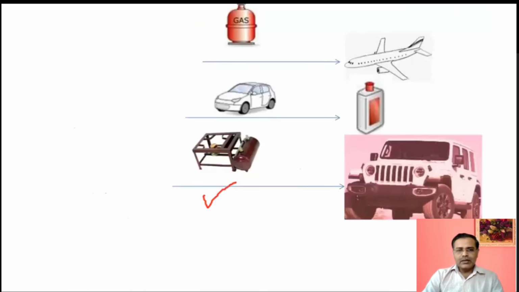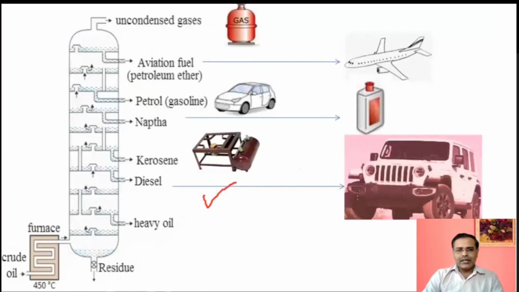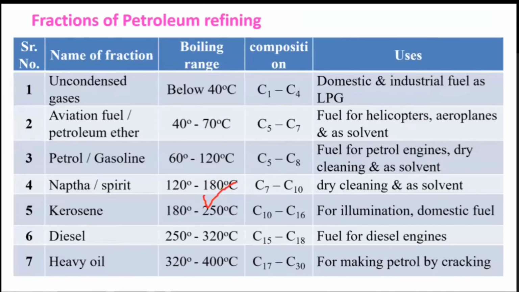So I will give you a table. These are some applications of various components: the uncondensed gases in LPG, aviation fuel as petroleum ether in aeroplanes, petrol as gasoline. So you know these applications. This is the table. You can take a screenshot of this table, where the boiling point, composition and uses are given.